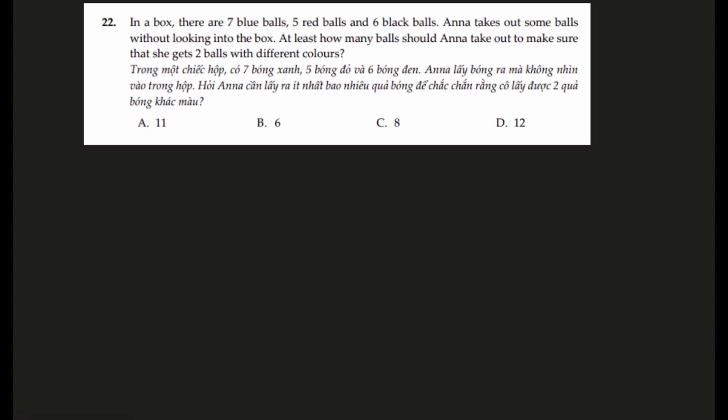Question number 22. In a box there are 7 blue balls, 5 red balls and 6 black balls. Anna takes out some balls without looking into the box, so completely random. At least how many balls should Anna take out to make sure that she gets 2 balls with different colors?